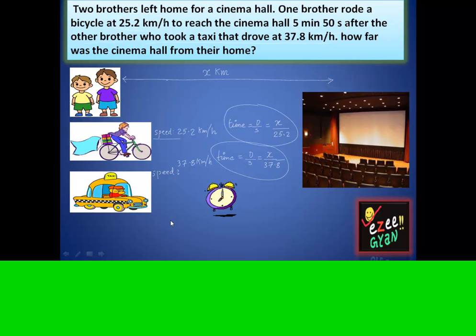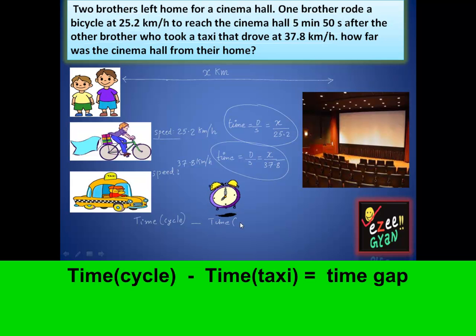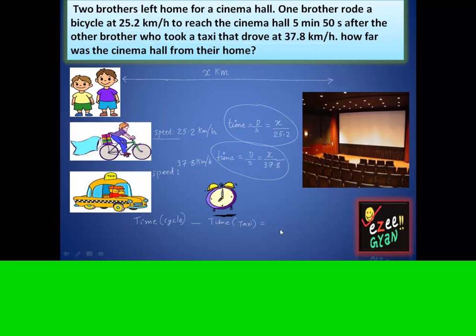So that brings us to a very simple equation, that is time taken by the boy who has taken the cycle, definitely will take more time, minus the time taken by the other one who has taken the taxi. This has to be equal to the time gap. And what is the time gap? 5 minutes 50 seconds.